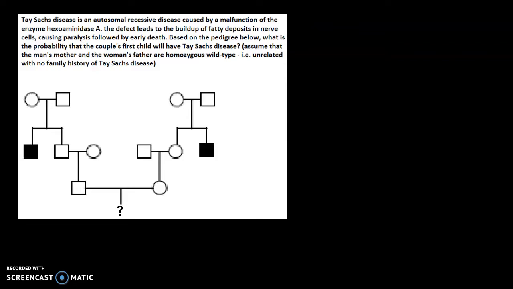Assume that the man's mother and the woman's father are homozygous wild type, i.e. unrelated with no family history of Tay-Sachs disease. Okay, so we have to make sure we don't miss any important details in the question. Let's start with this part.